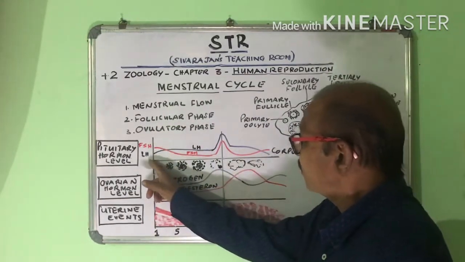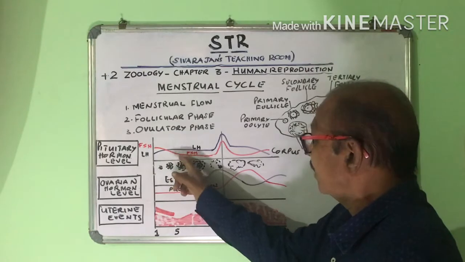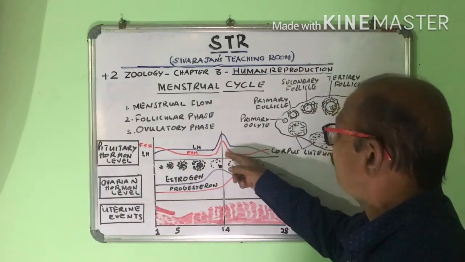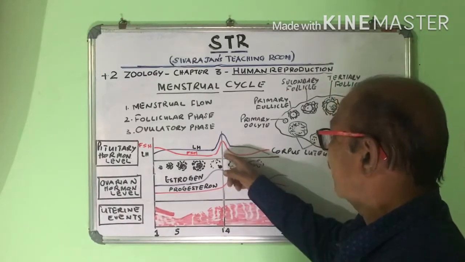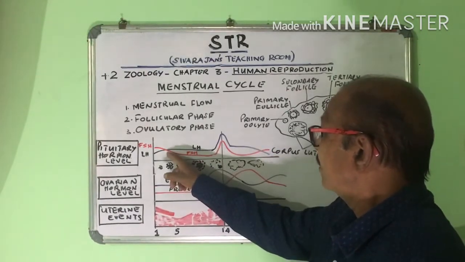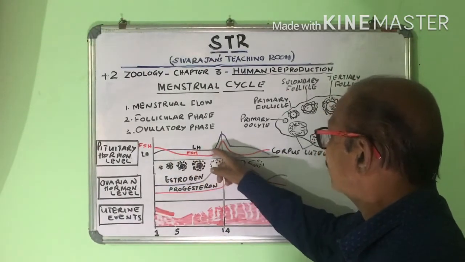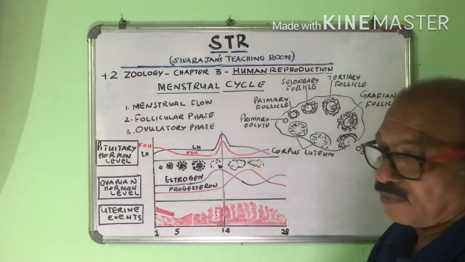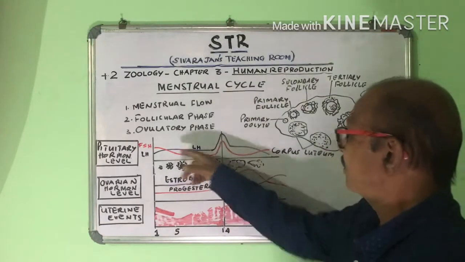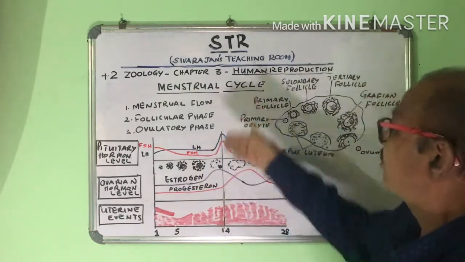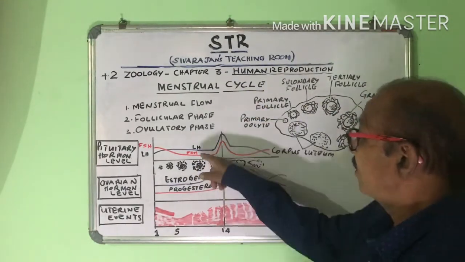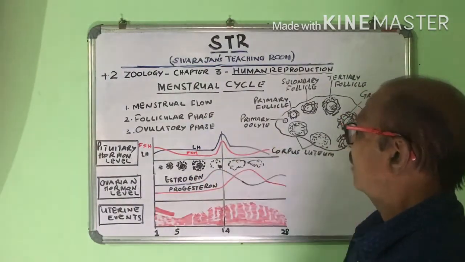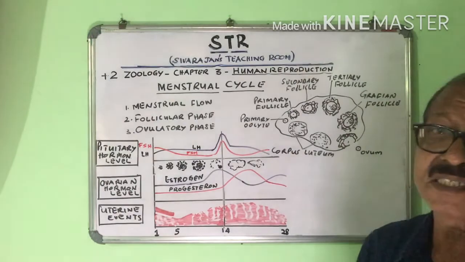First day, second day, third day, it goes on like that. When it comes to the middle point, the 14th day, FSH and LH increase suddenly, and the level of LH is considerably more than that of FSH. This is called an LH surge.